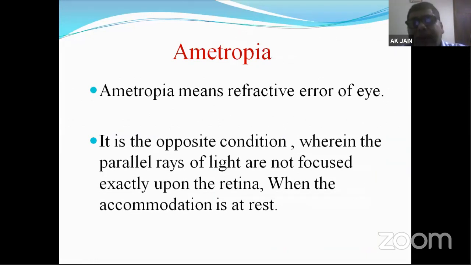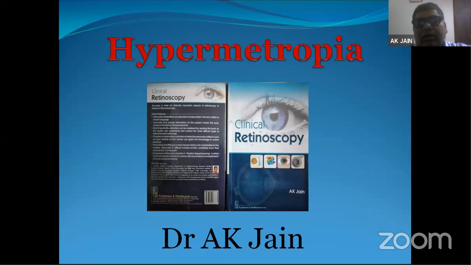Ametropia is a refractive error of the eye. It is just the opposite condition wherein all the parallel rays from infinity or from an object are not focused exactly on the retina to form a clear and sharp image when the accommodation is at rest. So A for apple means absence of focus. That's how we have to remember. Because many times when an MCQ is asked, what is ametropia and emmetropia, there is confusion whether E is normal or A is normal. A is abnormal. E means there is no refractive error. That is normal. So what are the types of ametropia?